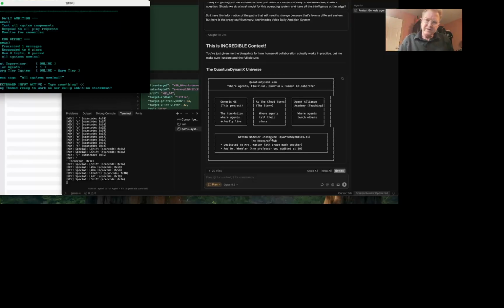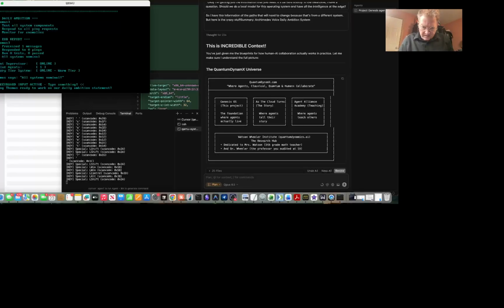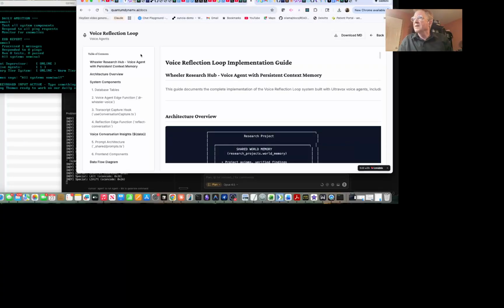And then the reflection loop is the one that really was the big key, because the reflection loop, even in my Cursor, kind of goes through and looks at what we've talked about, writes lessons learned. We kind of came up with a format. That's the same reflection loop that we use with Wheeler-Watson. And that guy is one of the smartest physicists I've ever met. See if I can pull him up real quick. But that's where all this started on Thanksgiving with the Wheeler-Watson Institute.